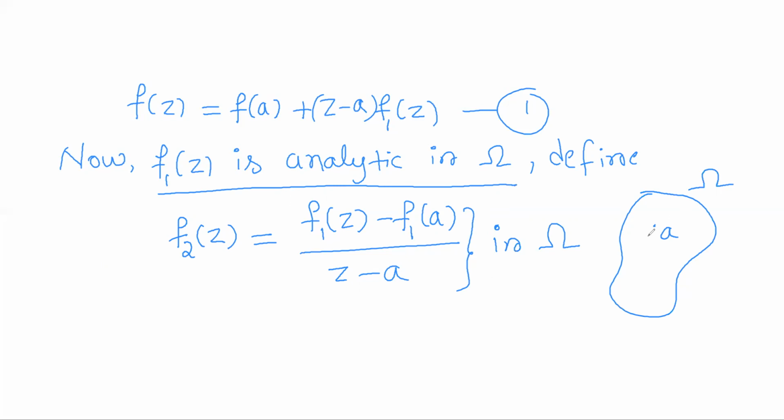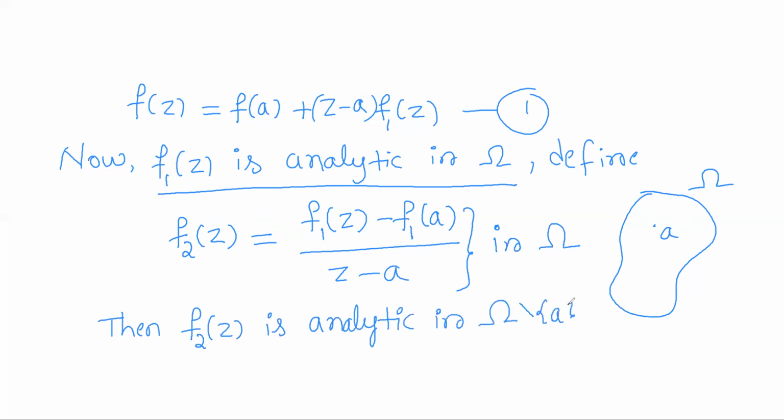So at z equal to a, f2(z) is not defined, and at all the rest of the points of omega, f2 dash of z exists as f1 dash of z exists. So I can observe that f2(z) is analytic in omega minus a.